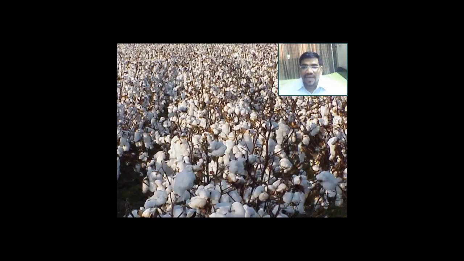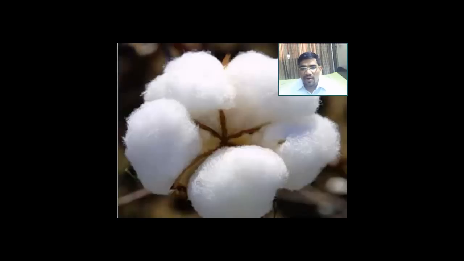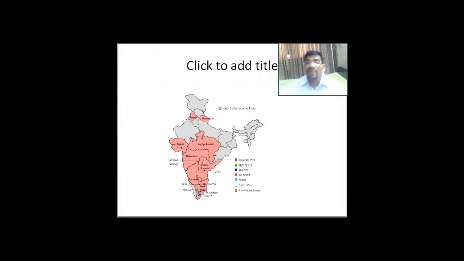Further we see how it looks. This is another variety of cotton, and you can see cotton everywhere. Within one particular branch, 1, 2, 3, 4, 5. That's a great achievement. Oh yes, and here you have the cotton producing areas in our country.